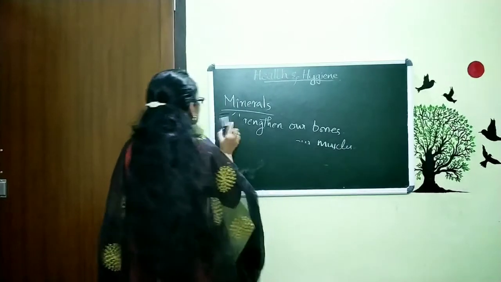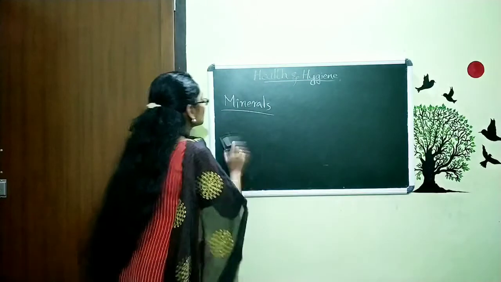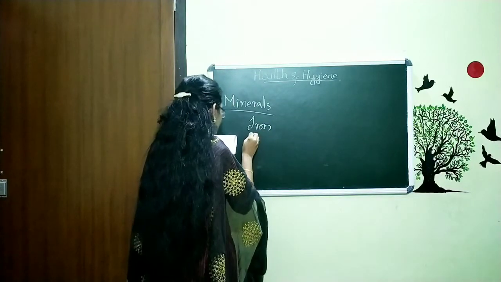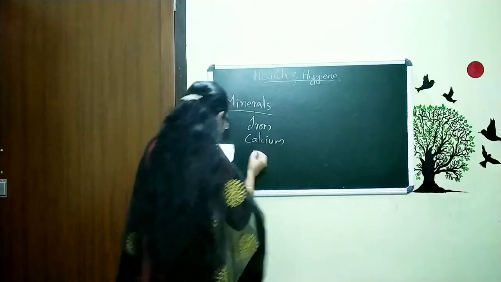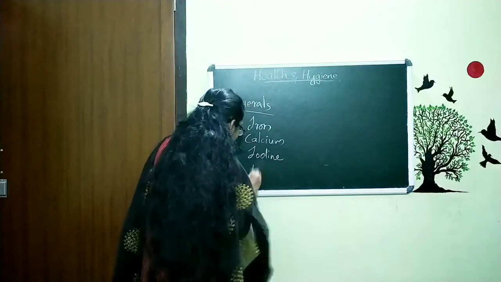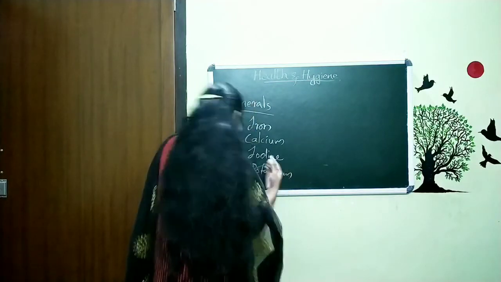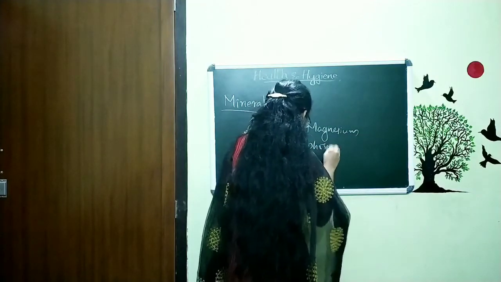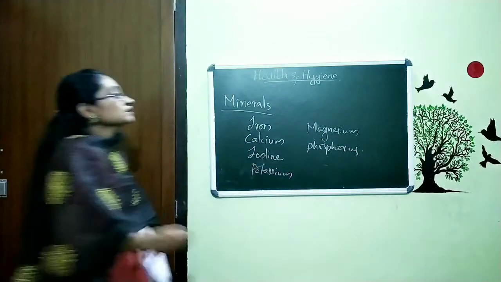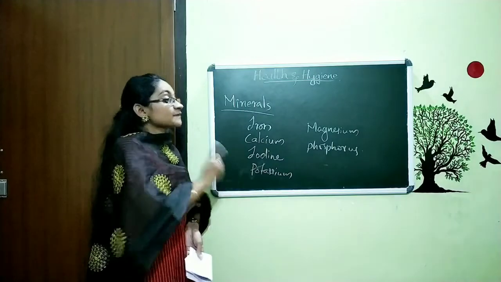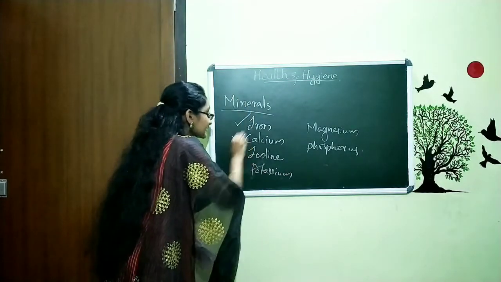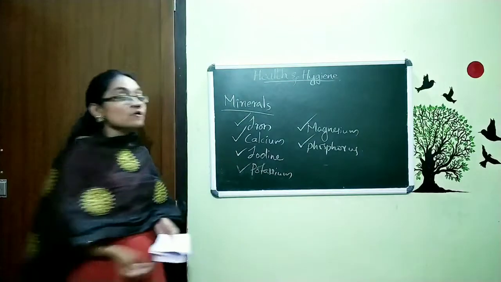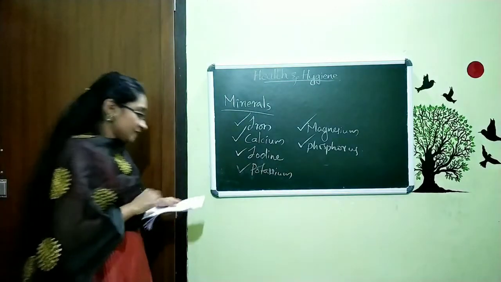The different types of minerals are these: iron, calcium, iodine, potassium, magnesium, phosphorus, etc. These are some of the minerals that are present in our human body.